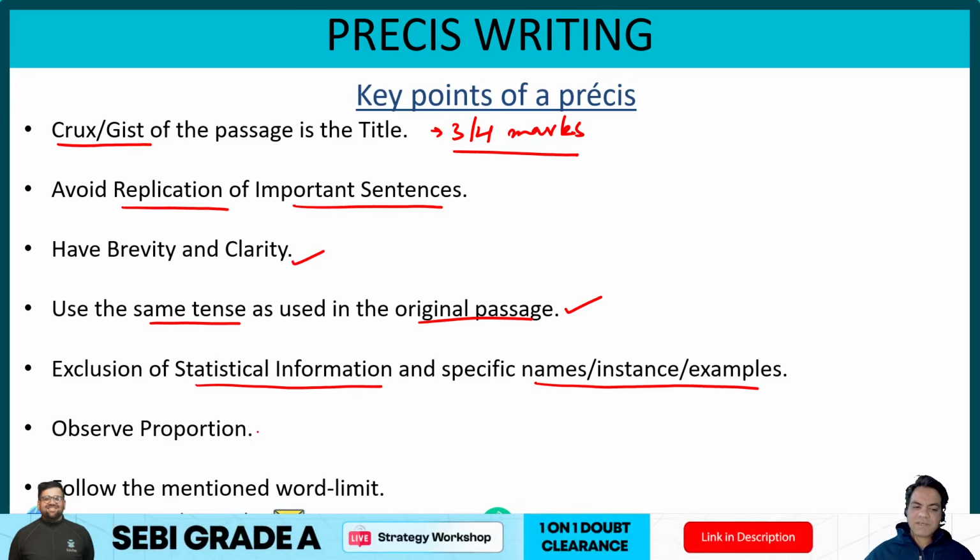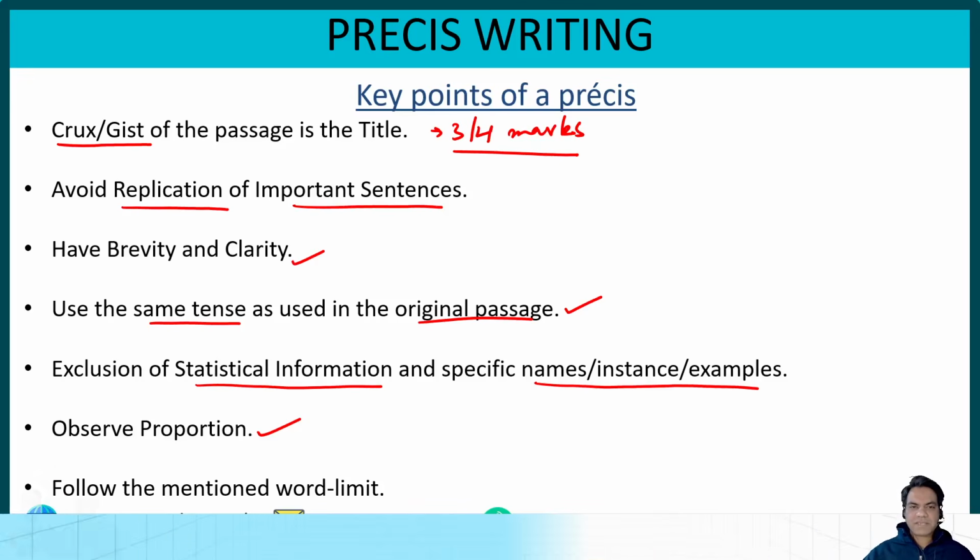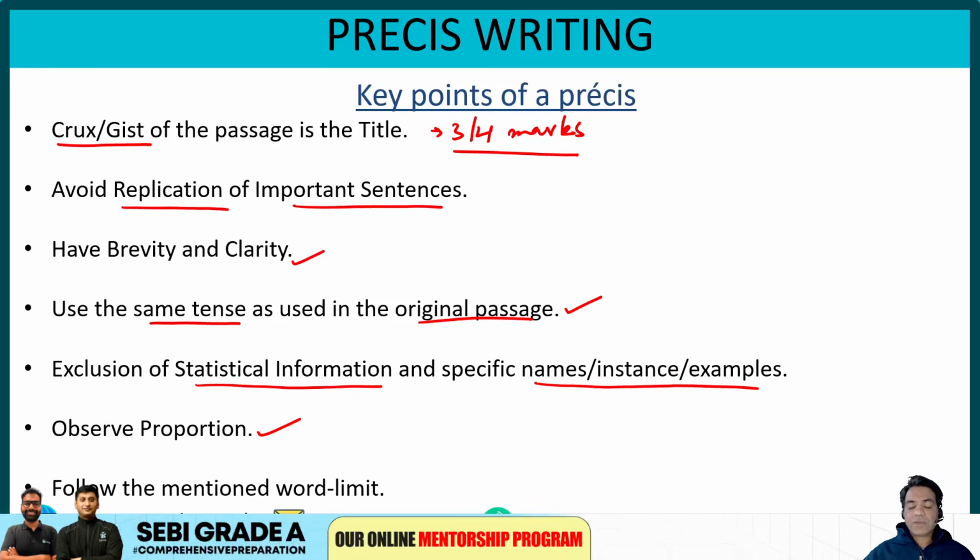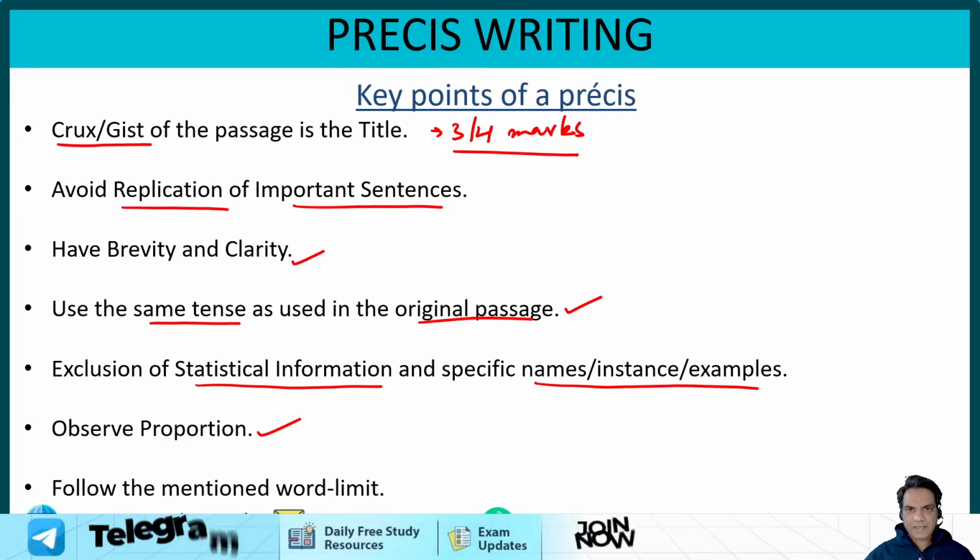Now guys, next, a very important thing to remember is observing proportion. If the word limit is 120, your Prezi has to be finished before 120. You will not be able to write more than that. If the word limit is 140 to 160, the ideal target is 150. So anything between 140 and 160 is the ideal word limit.